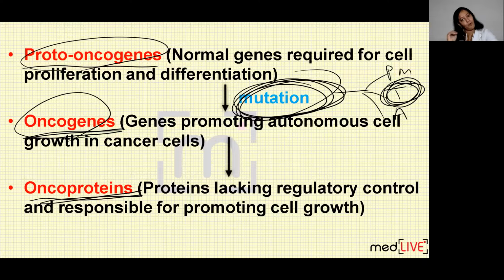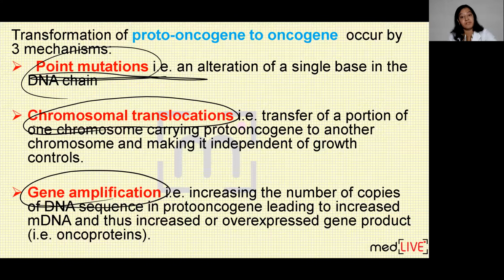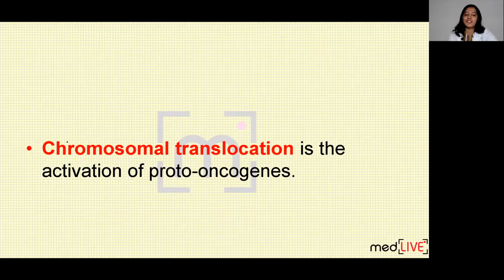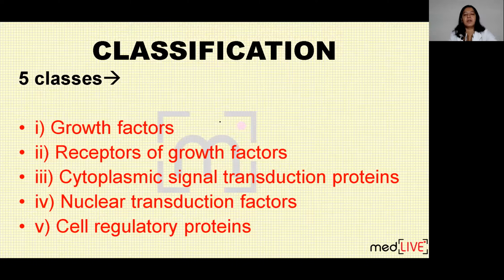I will give you examples of all these three: point mutation, translocation, and amplification. These are three types of mutation which can occur and convert proto-oncogene into oncogene. These are gain of function mutations. Out of these three, translocations are the most common mutations which occur in proto-oncogene. Now the classification. That was the definition of proto-oncogene. What are proto-oncogenes? How they get converted into oncogenes, and from oncogenes, how oncoproteins are formed. What are the types of mutations? Which is the most common type of mutation? That was about introduction and definition.